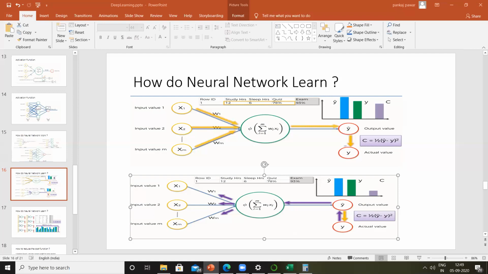Yes, C is called a cost function. Or you can also say error function that we are trying to reduce.